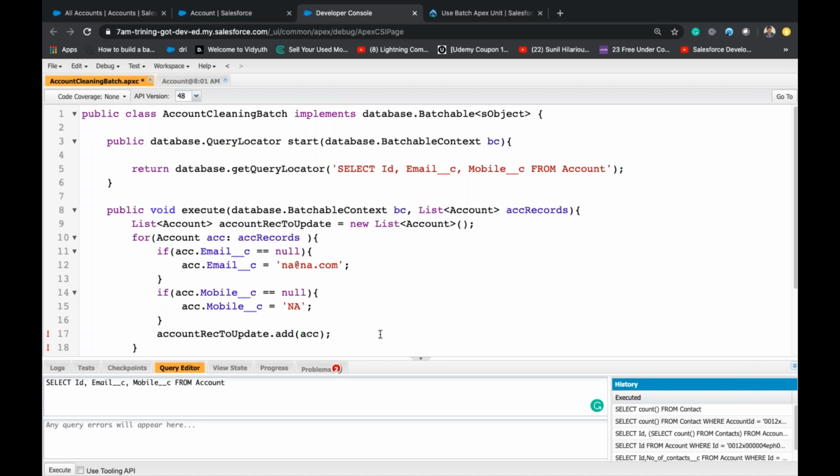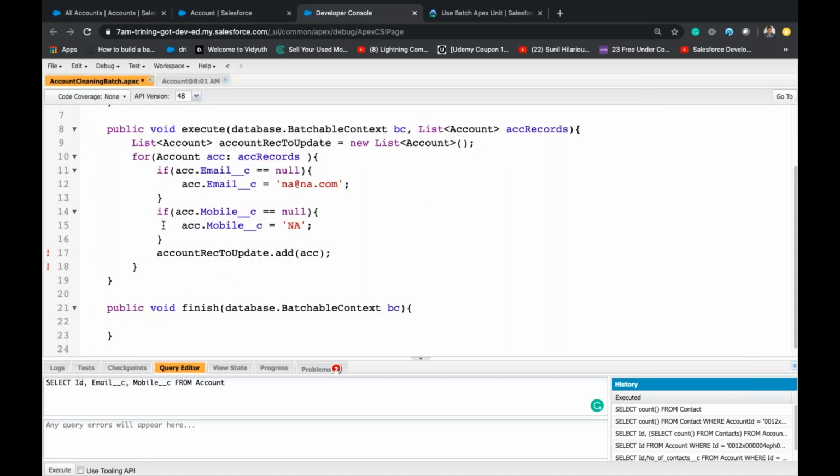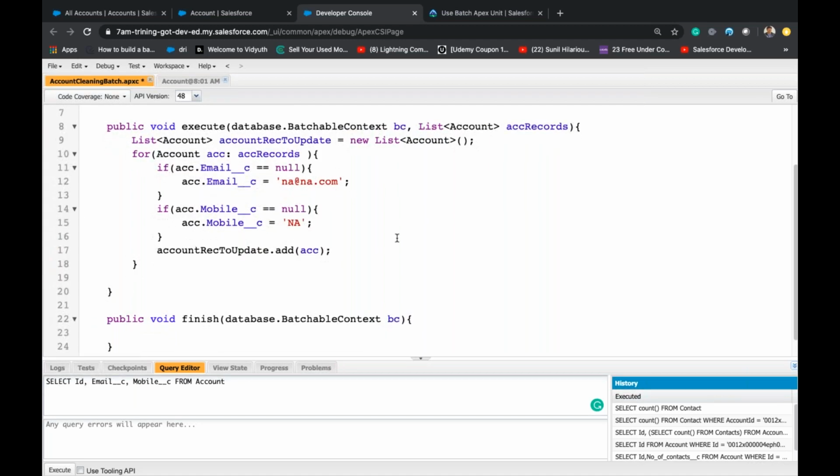So what am I doing? I'm bulkifying the code, right? Even batch Apex will have governor limits, so to avoid those governor limits, I'm just bulkifying this code, and update this variable.